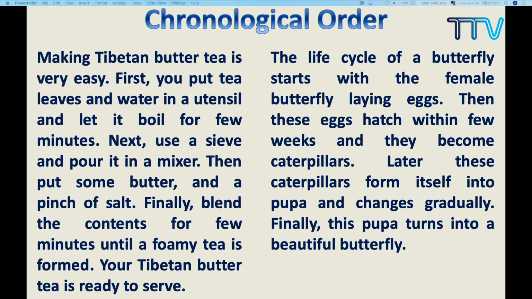Now, on the other side, let us look at this one, the life cycle of a butterfly. The life cycle of a butterfly starts with the female butterfly laying eggs. Then these eggs hatch within a few weeks and they become caterpillars. Later, these caterpillars form themselves into pupa and change gradually. Finally, this pupa turns into a beautiful butterfly.